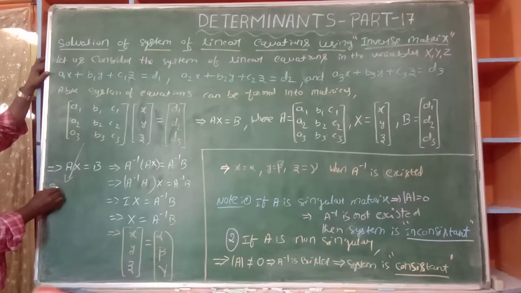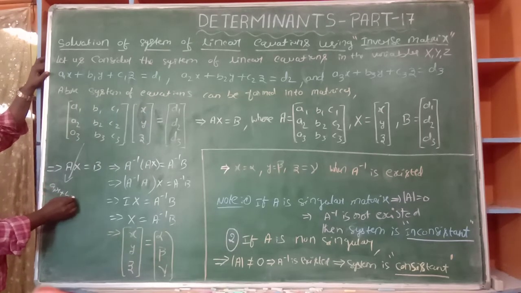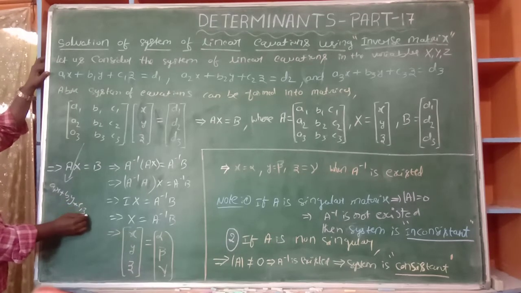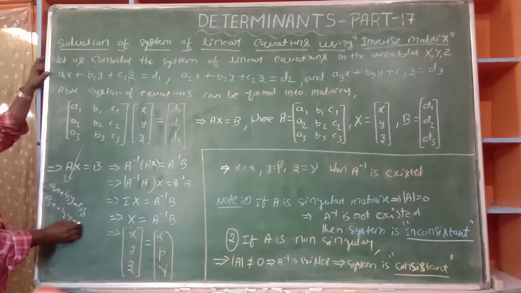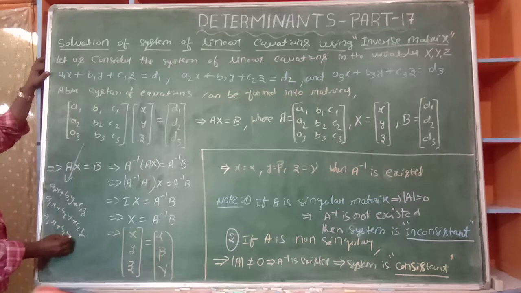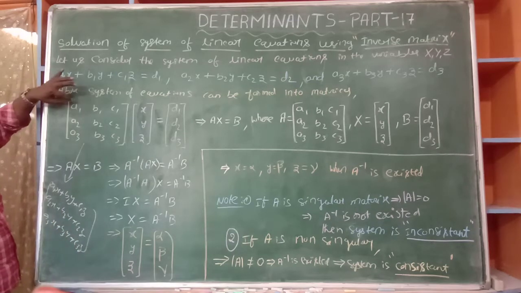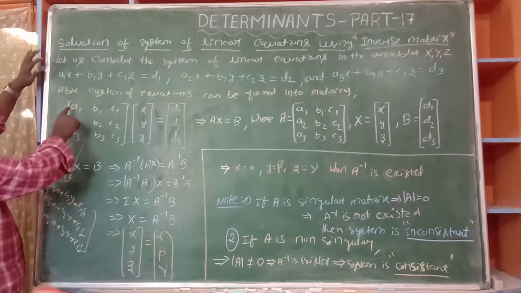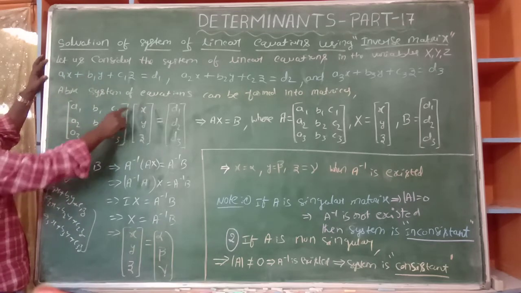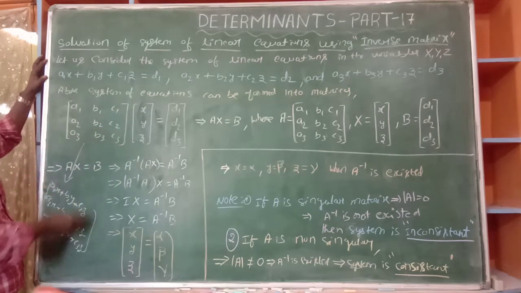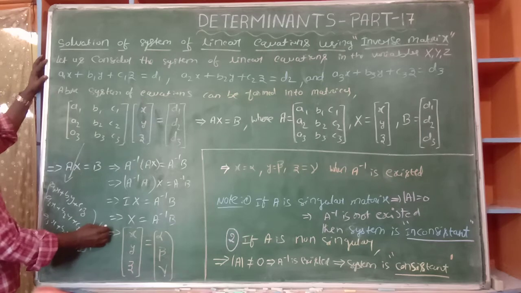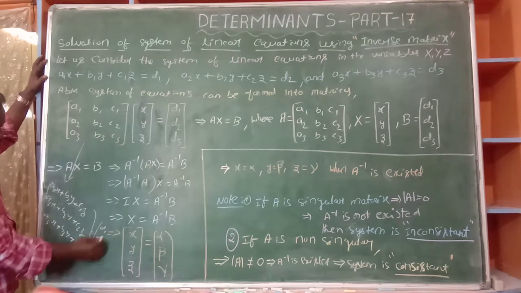Just it is a1x plus b1y plus c1z. Similarly a2x plus b2y plus c2z, a3x plus b3y plus c3z. Okay? If you multiply these two matrices, the row and column, next row and column, next third row and column, so we get this one is equal to d1, d2, d3.